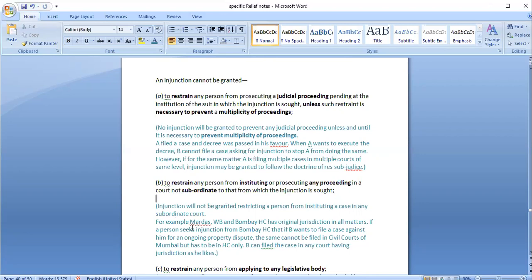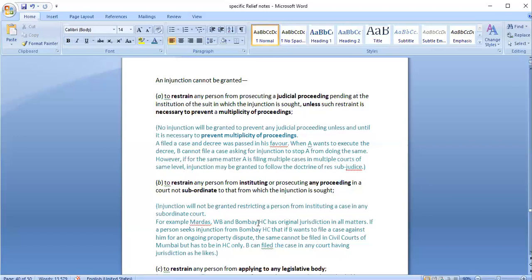For example, courts like the Madras, West Bengal, and Bombay High Courts have original jurisdiction for all civil matters, and also for criminal matters. So in case of a property dispute, a person can directly go to the Bombay High Court and file a case.